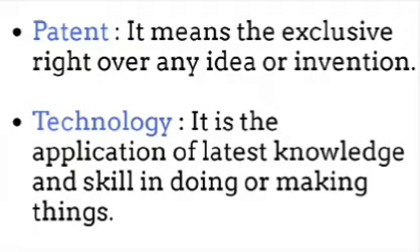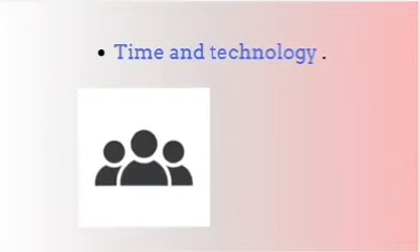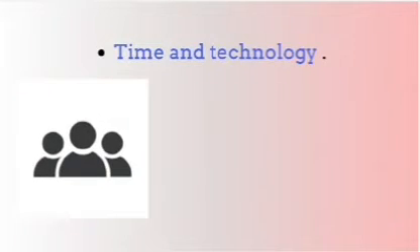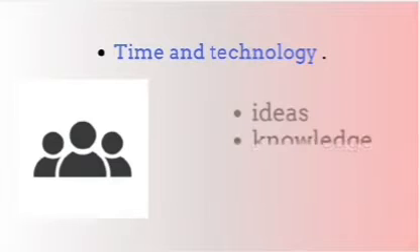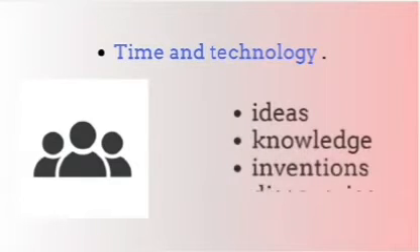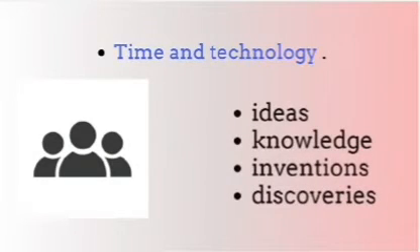Patent means the exclusive right over any idea or invention. Technology is the application of latest knowledge and skill in doing or making things. Time and technology are two important factors that can change substances into resources. Both are related to the needs of the people. People themselves are the most important resource. It is their ideas, knowledge, inventions and discoveries that lead to the creation of more resources.